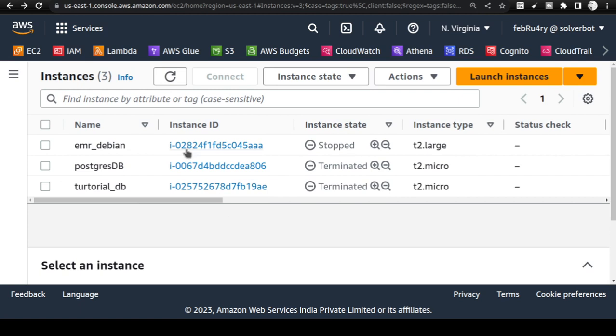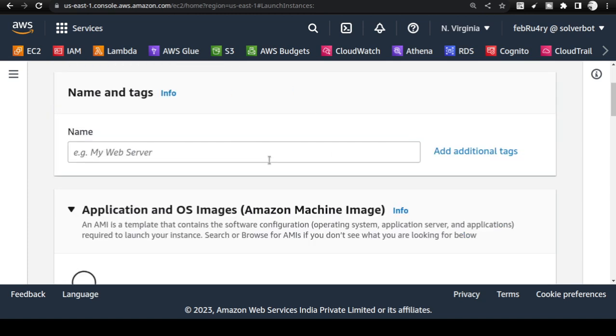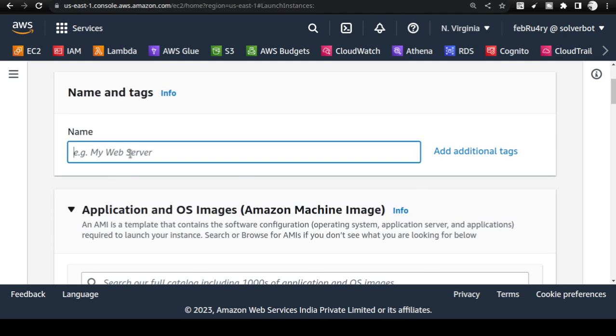It will be empty for you. There are 3 instances in my account, but it will be empty for you. So click on launch instance. Once you click on launch instance, you will see that it opens the launch window. In the launch instance, give a name, Postgres server.